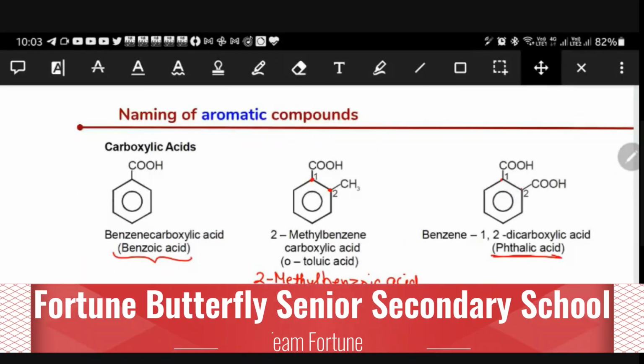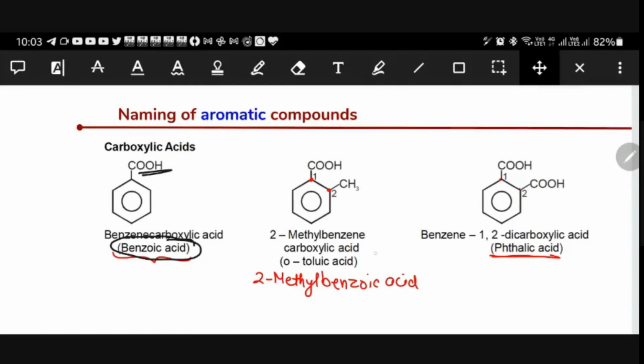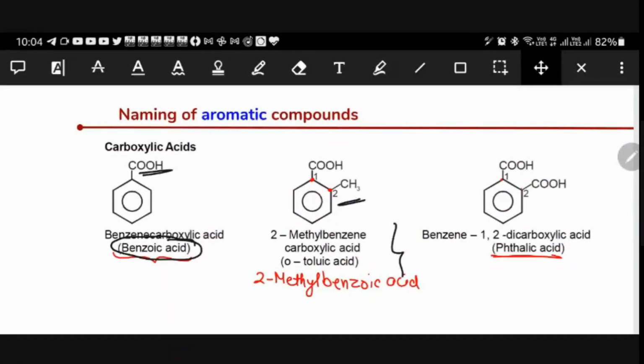See this one, and we know carboxylic acids. When we have a carboxylic acid, we give first priority to that only, and this is called benzoic acid. Already we discussed this one. This is benzoic acid, and this also can be called benzene carboxylic acid. And if you see here, what are the different names that we have here? At second position, we have a methyl, and it is benzene. So we can call it 2-methyl benzene carboxylic acid, the common nomenclature.